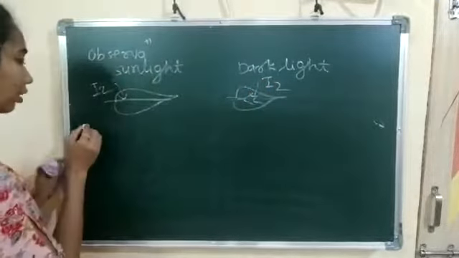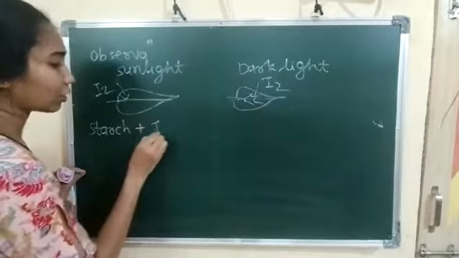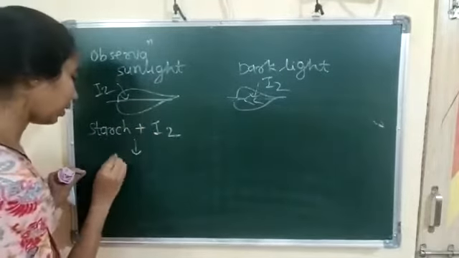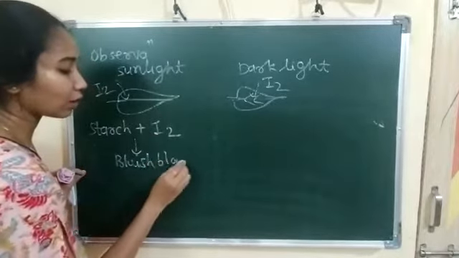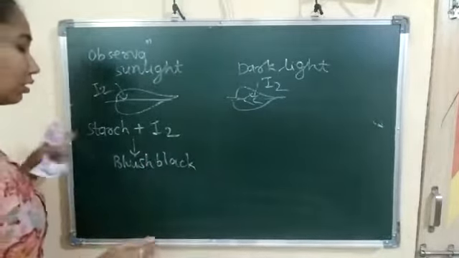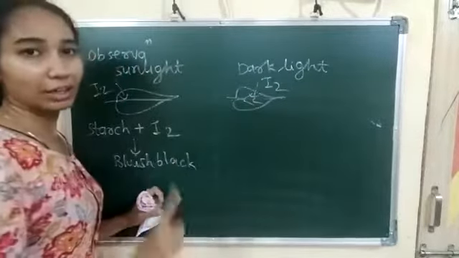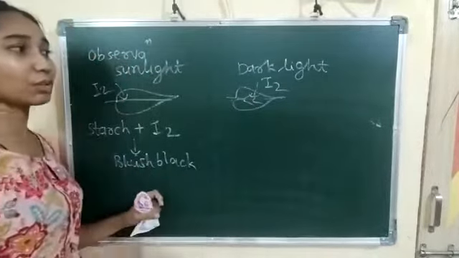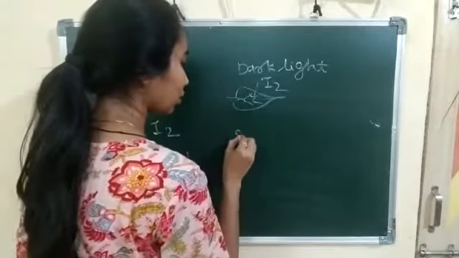Now see the chemical reaction. If starch is present, then it reacts with I2 and forms bluish black color, and bluish black color shows the presence of starch. In the dark, that means without sunlight, the plant will not make food. That means starch is absent.